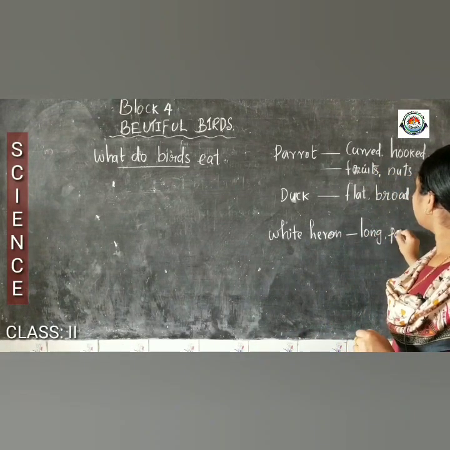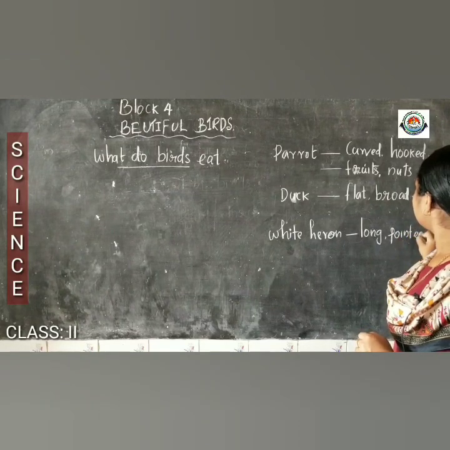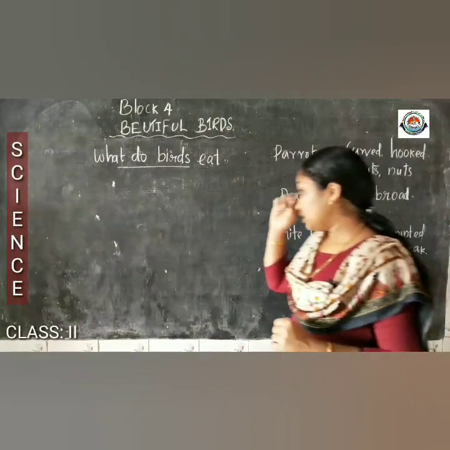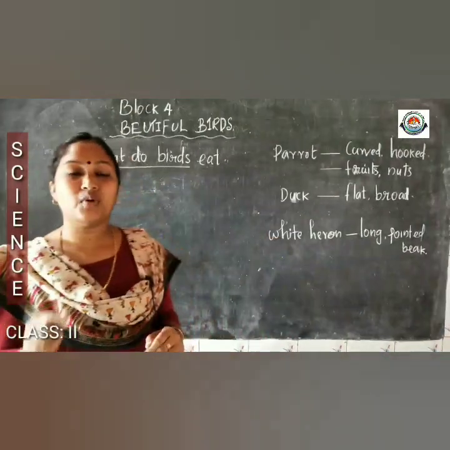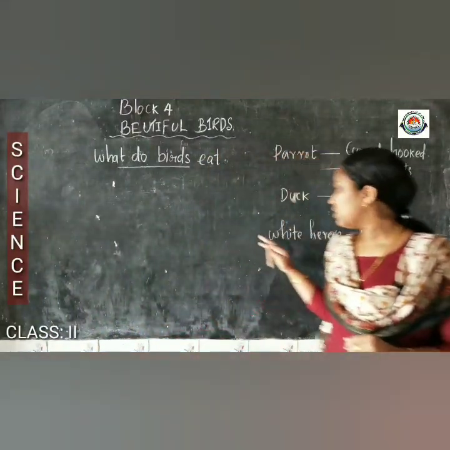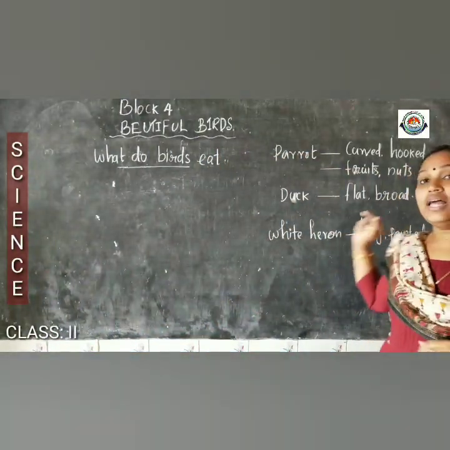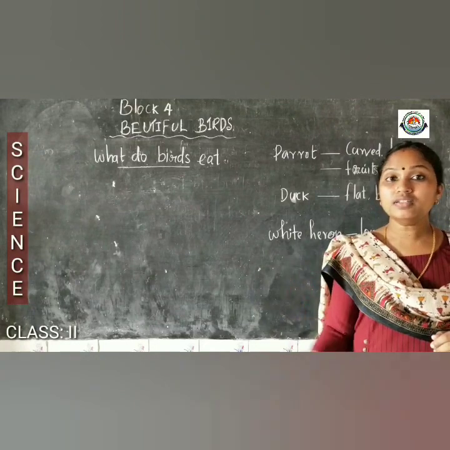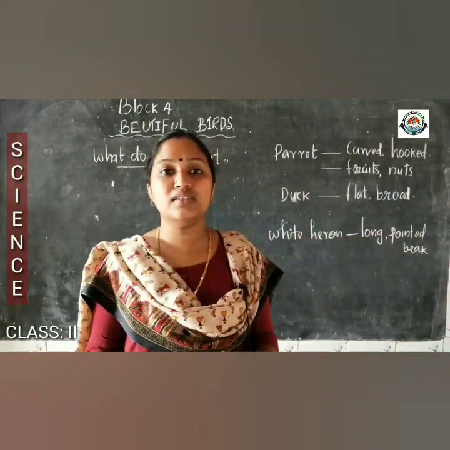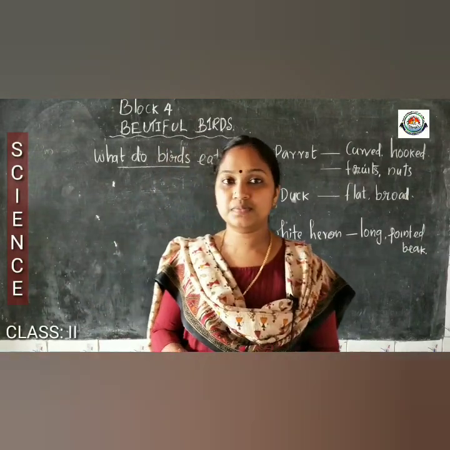Long and pointed beak. The birds which have a long and pointed beak, what is the use of this beak, you know? This long and pointed beak helps them to hunt fish from the water very easily.